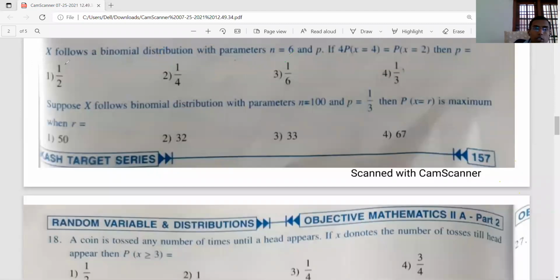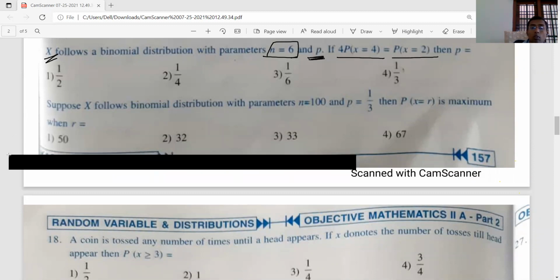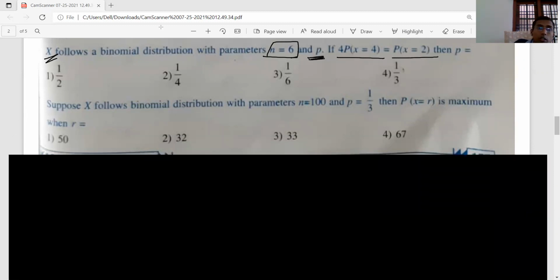Okay, this last question. Here the parameters N and P are given. X follows a binomial distribution where N is given and P is the parameter that is not given. The condition says 4 times P of x equal to 4 equals the probability of x equal to 2.